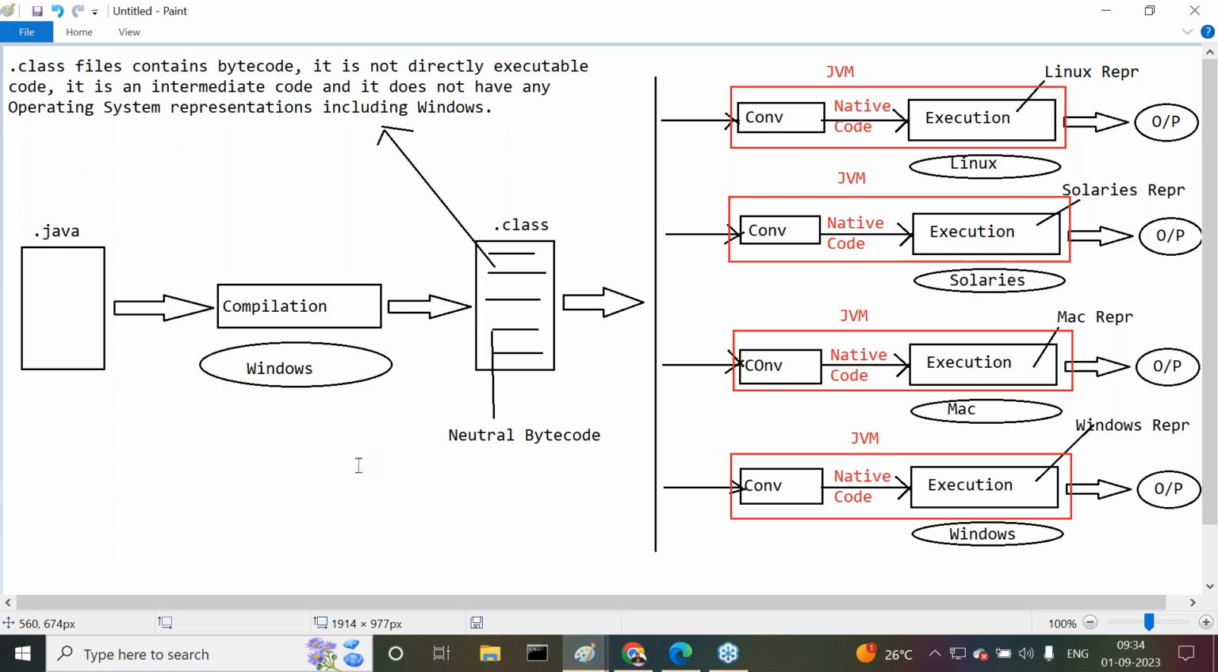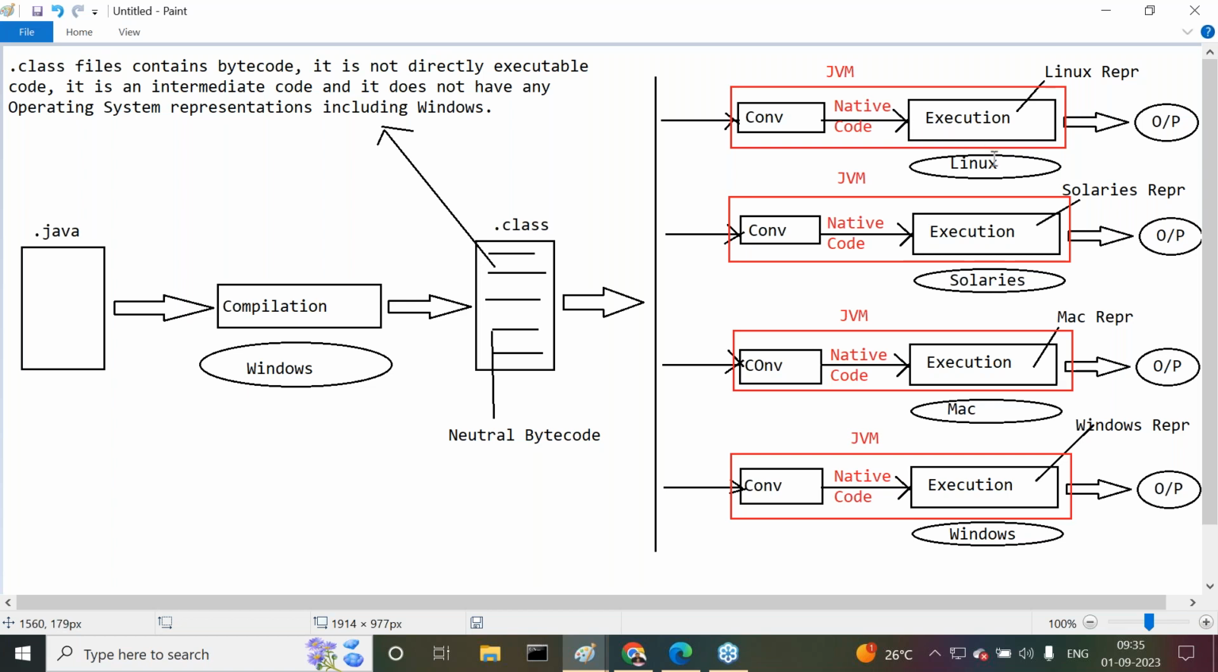But JVM is platform dependent. Java is a platform independent programming language because of JVMs only, but JVM is what? Platform dependent. The first JVM is a Linux based JVM, the second is a Solaris based JVM, the third is a Mac based JVM, and the fourth is a Windows based JVM. Because of that, the JVM converts neutral bytecode into the respective local operating system representations.